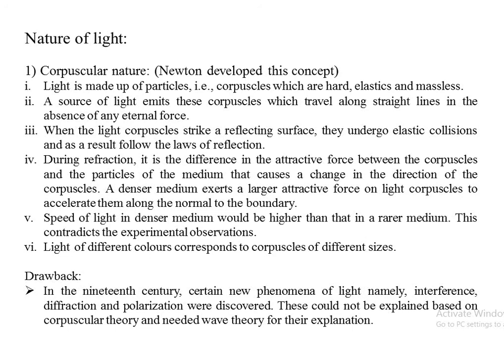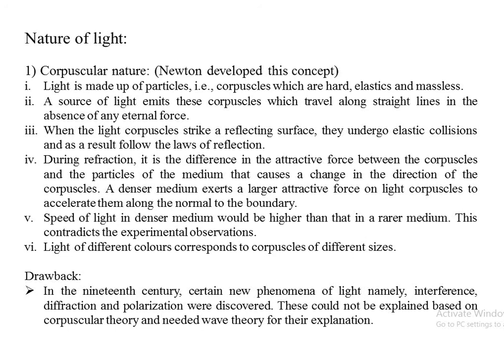Sixth point, light of different colors corresponds to corpuscles of different sizes. Suppose the size of the corpuscles is large, then in that case the wavelength is large and it corresponds to the red color. If the size of the corpuscle is small, then it corresponds to the violet color, or in between from red to violet, and so on.